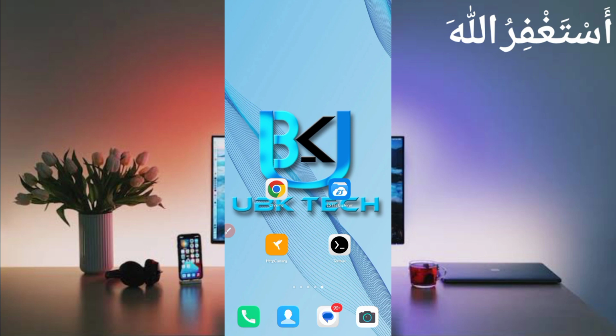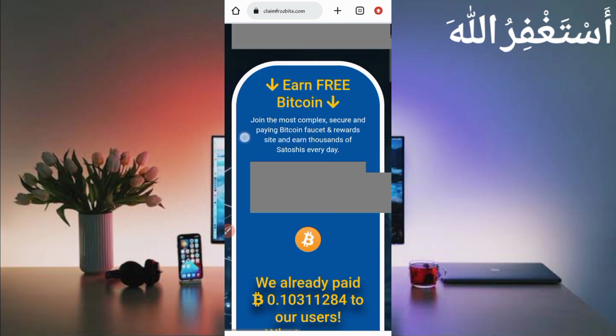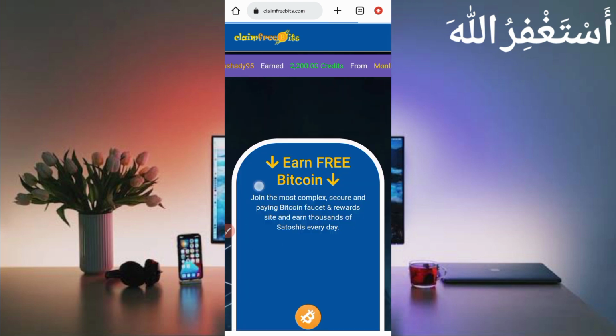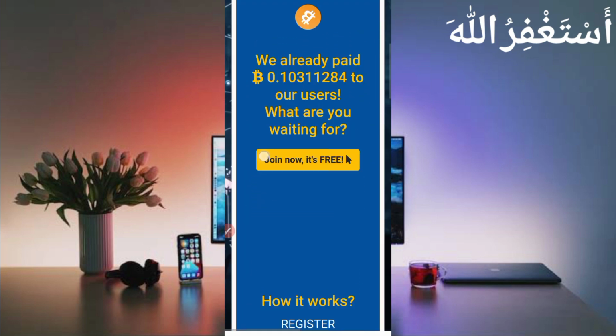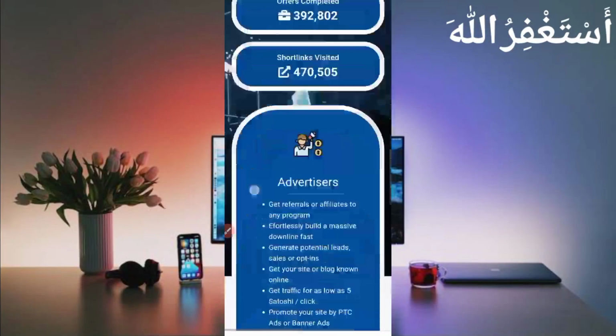First of all, you need the website link which is given in the description. You can go directly from there. So here you can see the interface of the website, and you can check they have already paid users 0.13 Bitcoin Satoshi. You can check their rating on Trustpilot as well.